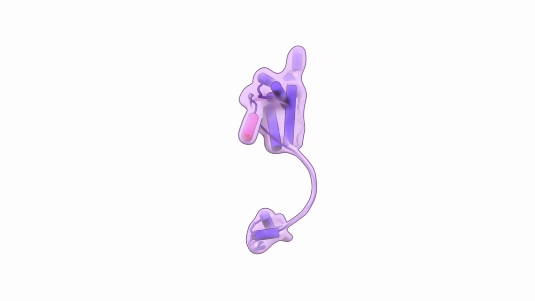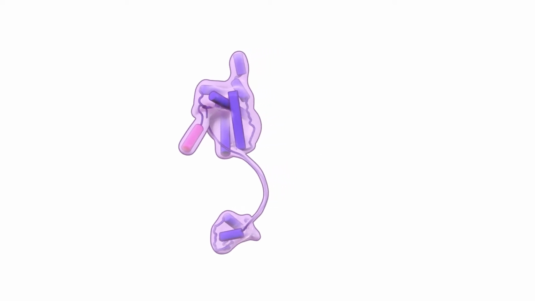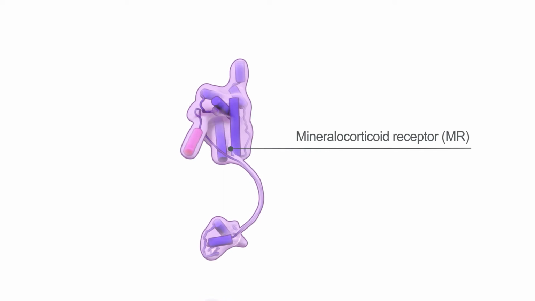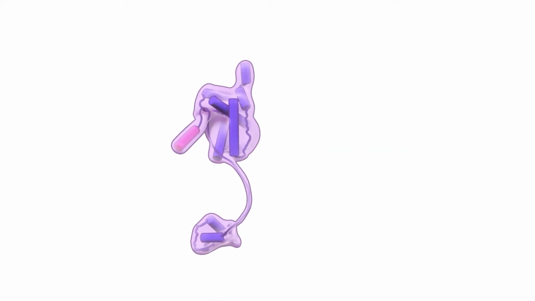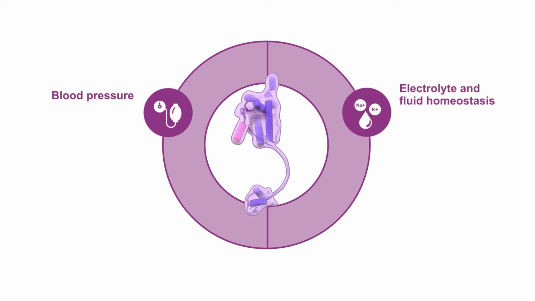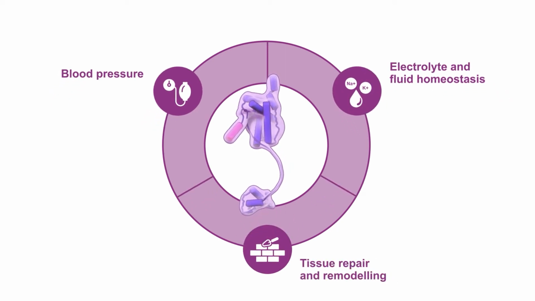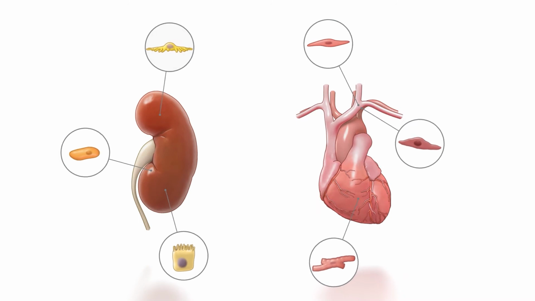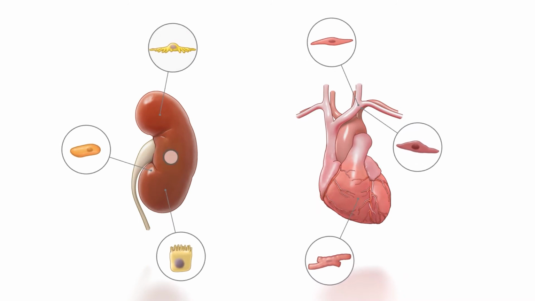A key driver of inflammation and fibrosis in these patients is the Mineralocorticoid Receptor, or MR. Physiologically, the receptor regulates blood pressure, electrolyte and fluid homeostasis, and is involved in tissue repair and remodeling. In different organs, the receptor modulates the function of various cell types.